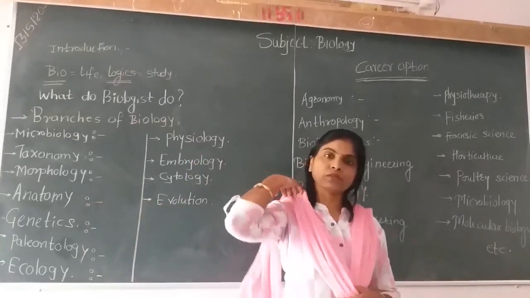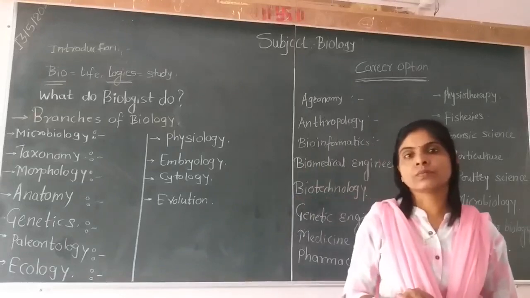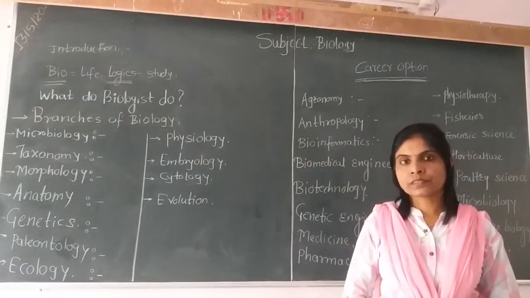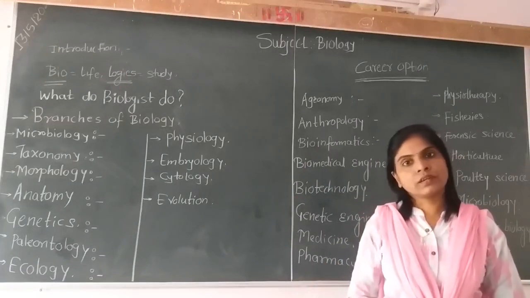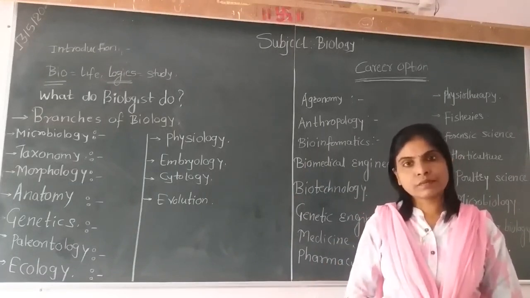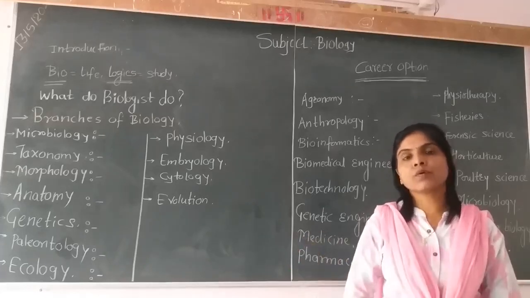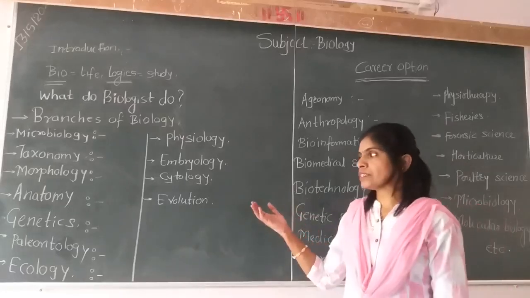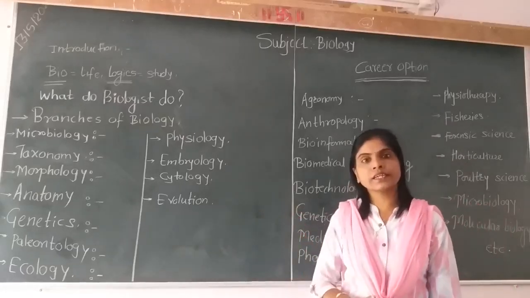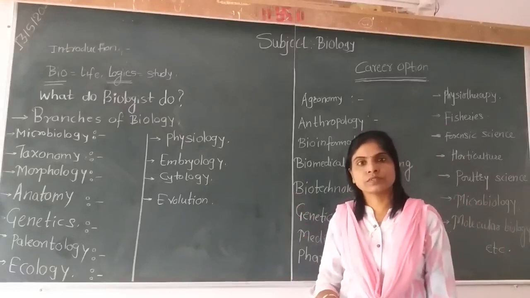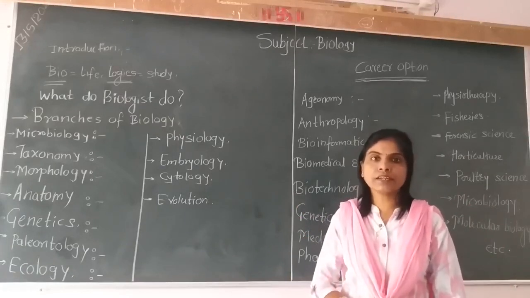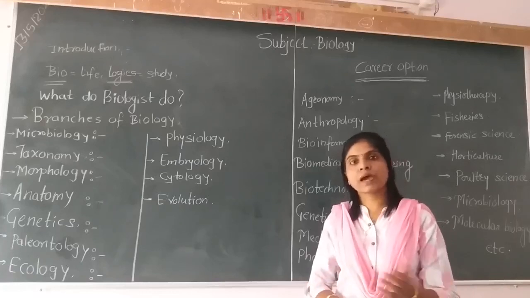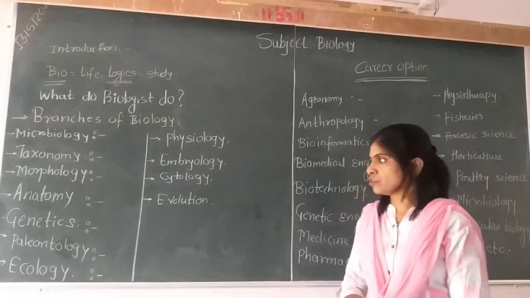Then what is meant by genetics? It is a branch of biology which deals with the study of heredity and variations. What is meant by heredity? It is a very simple phenomenon, but it has some basic complicated aspects. In this branch, we will study how characters are inherited from parent to offspring, and what is the reason behind the similarities we observe among offspring and their parents.